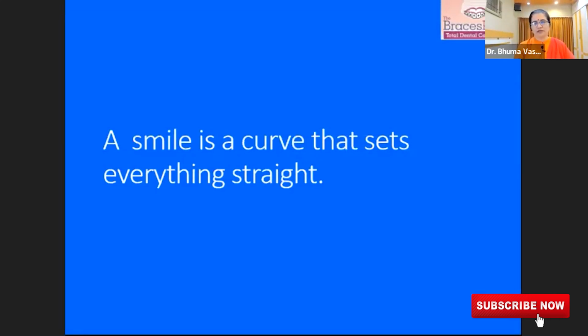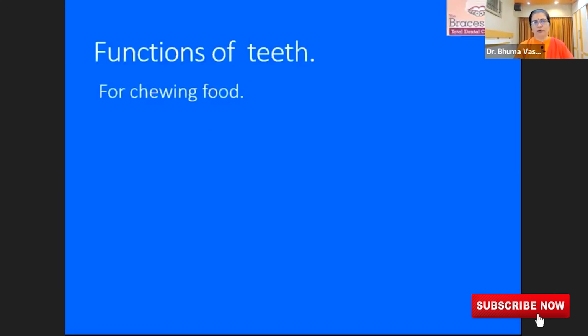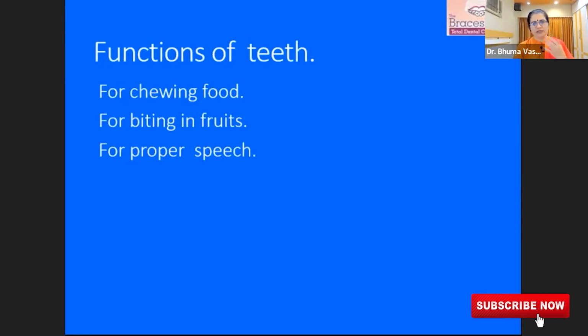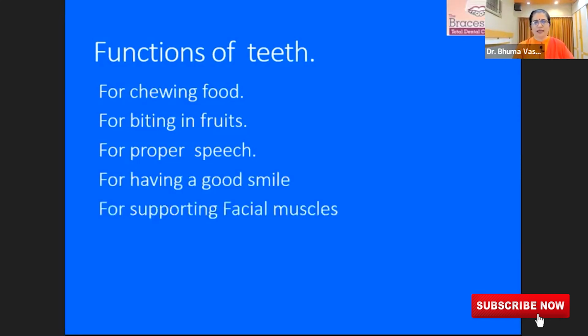And the functions of teeth, as you all would know, is for chewing food, for biting into fruits, for proper speech and articulation. If you don't have teeth, our speech would get affected. For having a good smile, of course, and for supporting facial muscles, because as we lose our teeth, the support to the facial muscle goes, and then we would look older than our age if we have lost teeth.